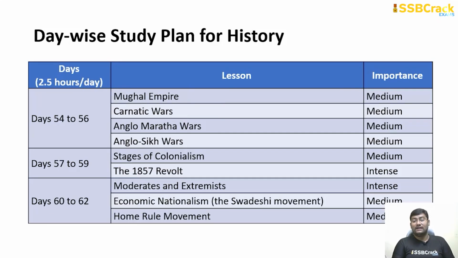Through this, you will be entering the medieval phase. Day 55 to 56, Mughal Empire, Carnatic Wars, Anglo-Maratha Wars and Anglo-Sikh War would suffice. And day 57 to 59, stages of colonialism and the revolt of 1857, where you enter modern India.